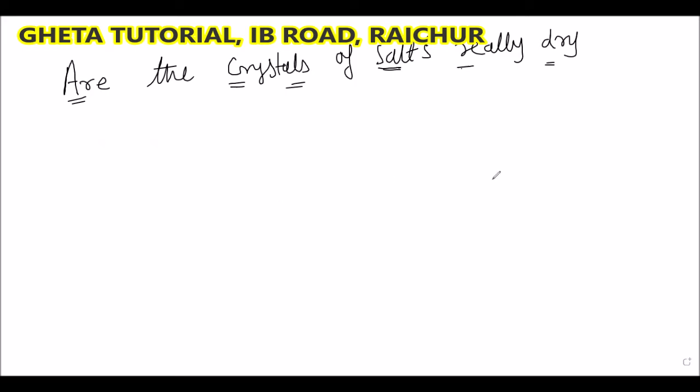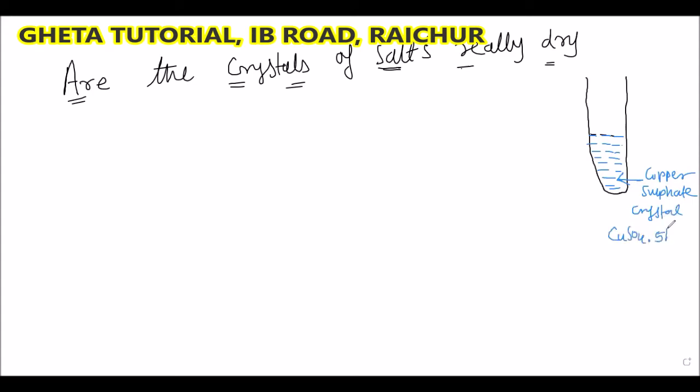So what we have to do here now, in the test tube we have to take the copper sulfate crystal. What is the color of copper sulfate crystal? Here I am taking the blue copper sulfate crystal. And what is the formula of copper sulfate crystal? CuSO4.5H2O. So this is the copper sulfate crystal, of blue color.